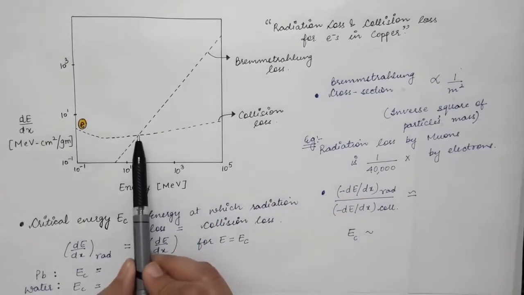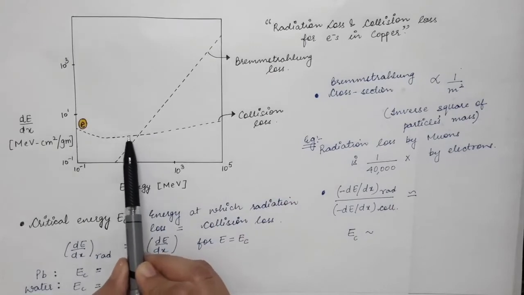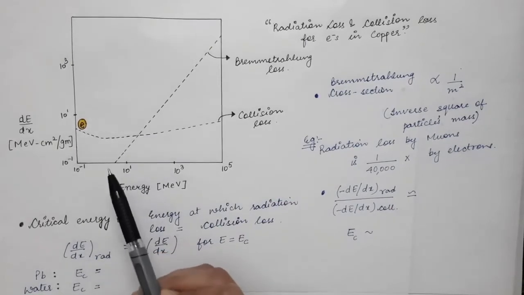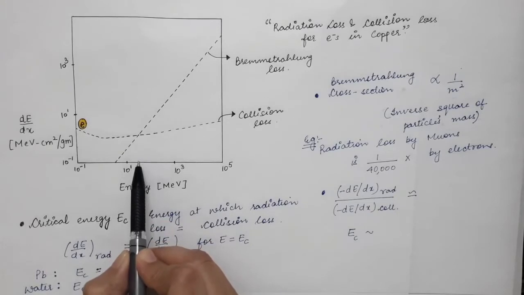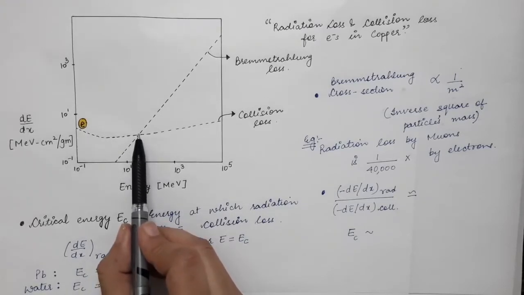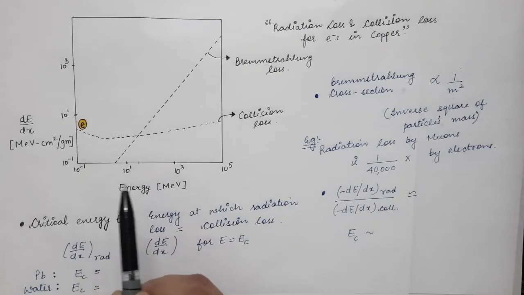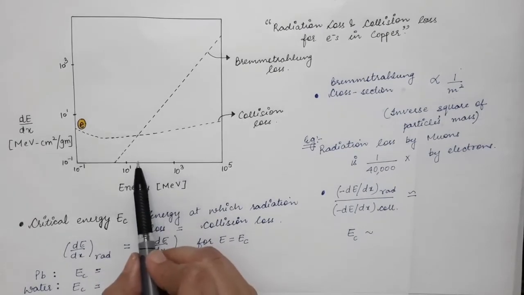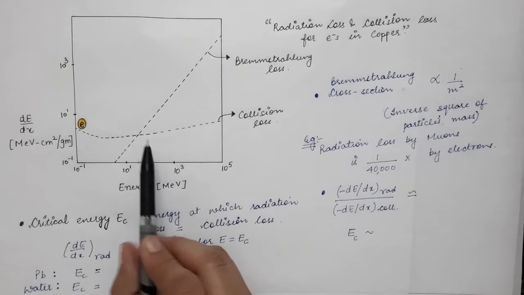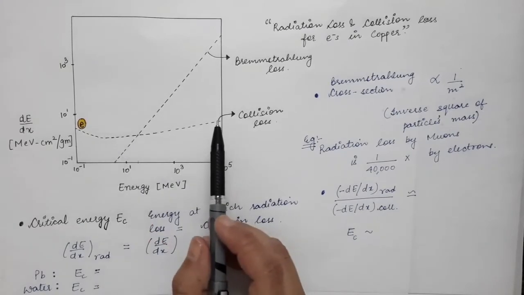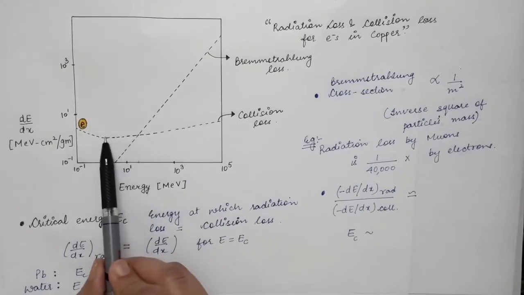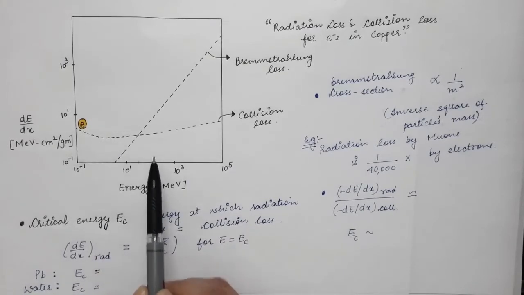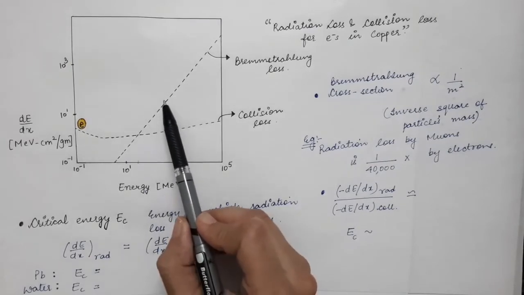So you can see that at this particular point, the collisional loss is exactly equal to the radiation loss. So here where we have intersection of the two curves, this is where we will get the critical energy. So the energy corresponding to this point will be the critical energy, that is the energy of the incoming particle when the collisional loss is exactly equal to the radiation loss. So below the critical energy you can see that collisional loss dominates, and after the critical energy you can see that the radiation loss dominates.